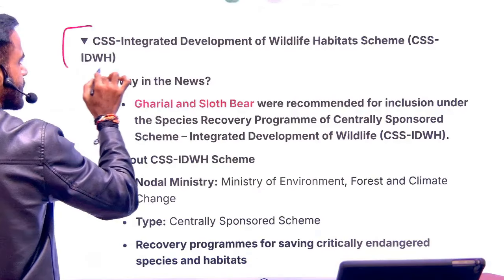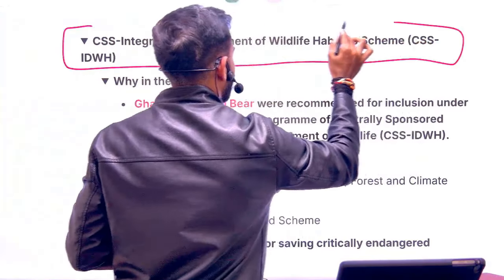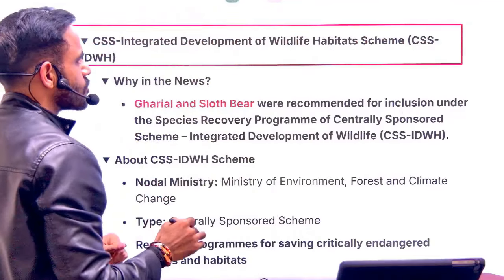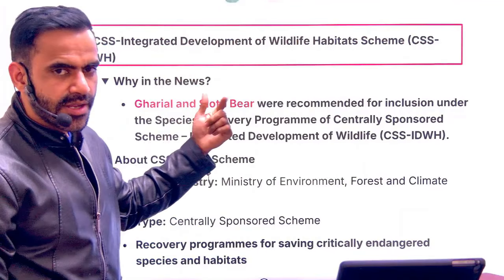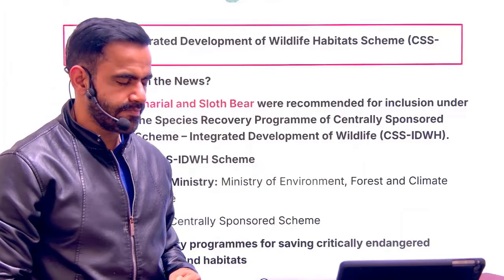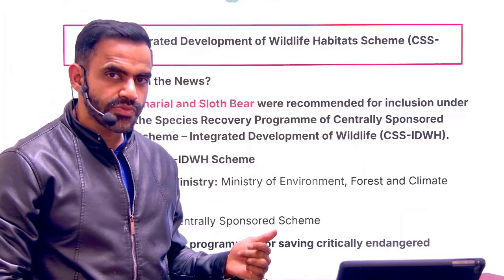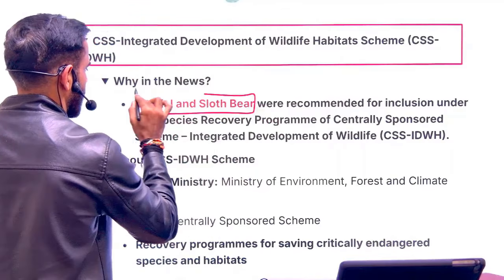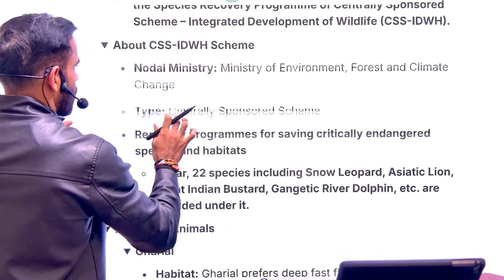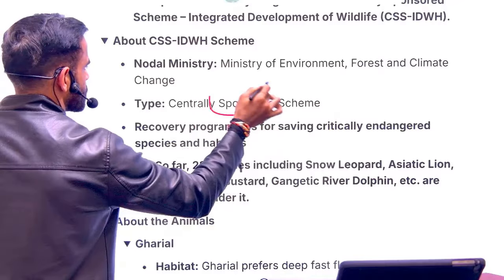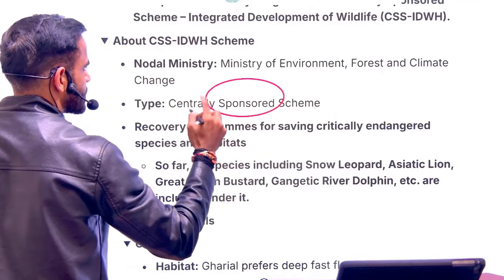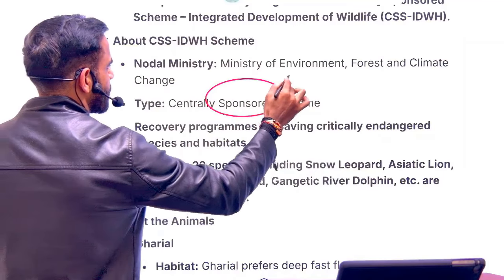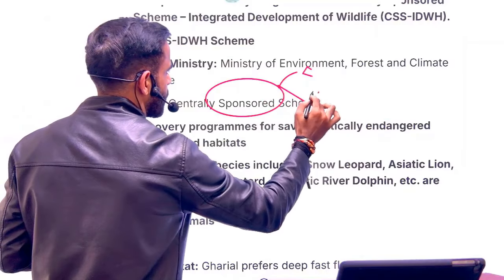Next is related to the integrated development of wildlife habitat scheme. So basically, as the name suggests, the objective is to develop the wildlife habitat. Recently, two animals were included into this list, and these two animals are sloth bear and gharial. Now, understand this is a centrally sponsored scheme. Centrally sponsored basically means central government is going to give some funding, and then the rest of the funding will come from states.